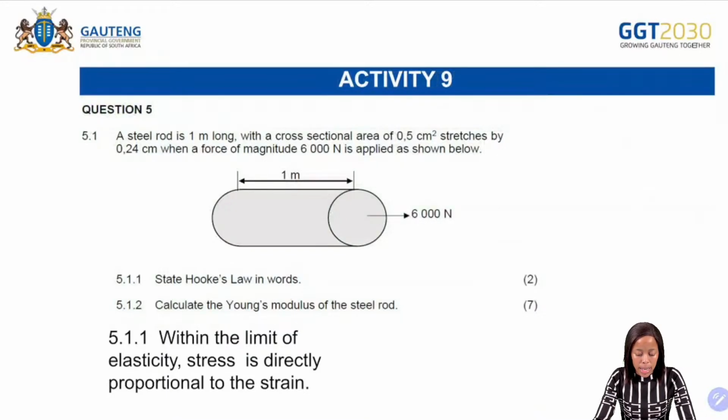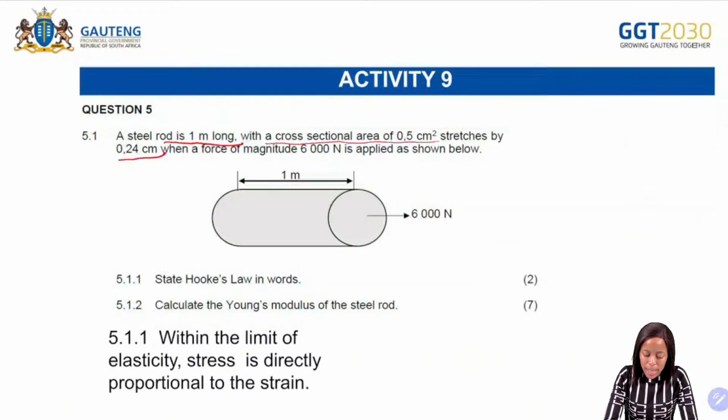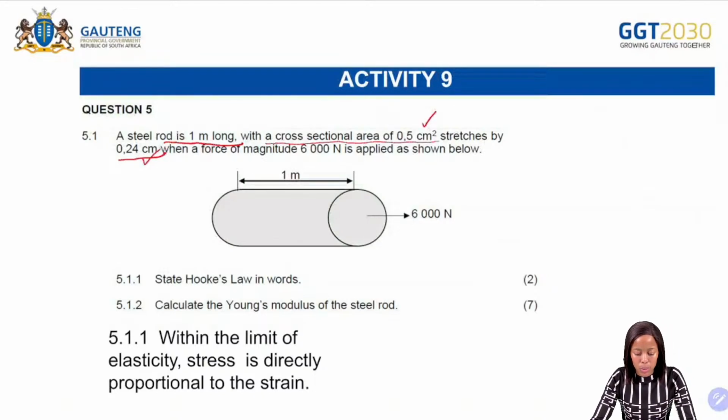Right? So now we have this question here. A steel rod is 1 meter long, with a cross-sectional area of 0.5 centimeters squared. It stretches by... Do you see that we have so many conversions here? So we need to convert this one, we need to convert this one, when a force of magnitude 6,000 Newton is applied as shown below.